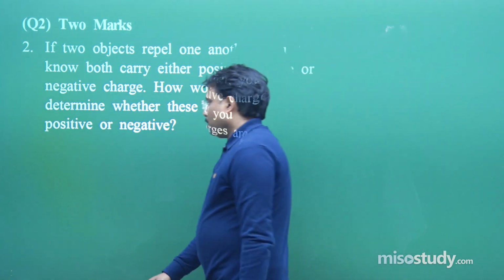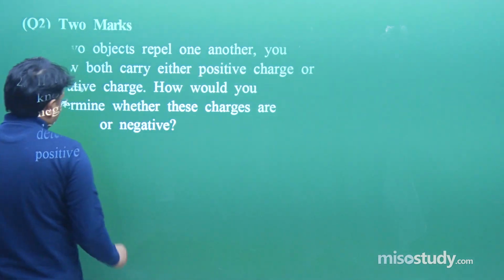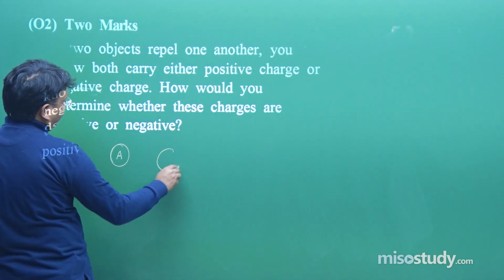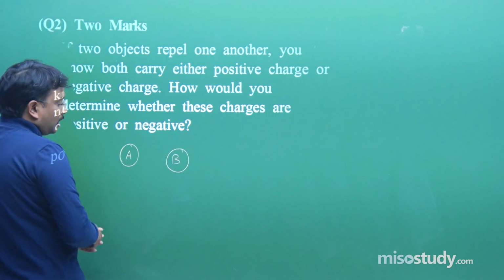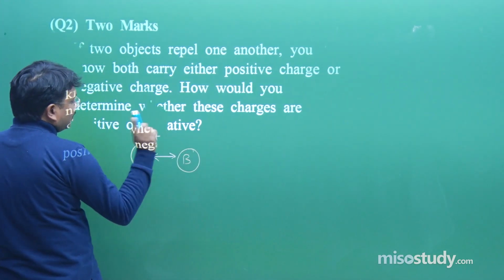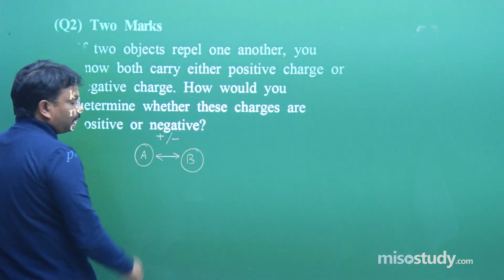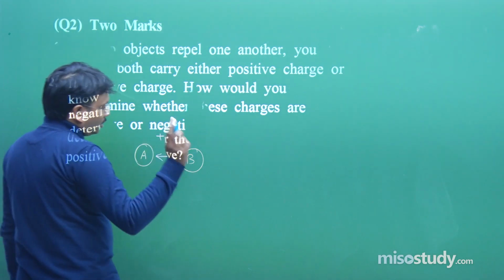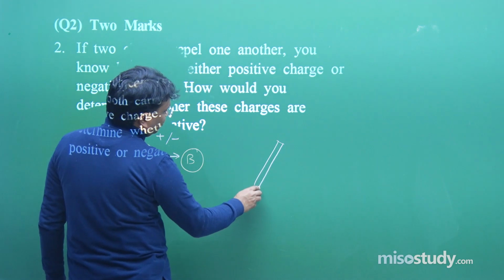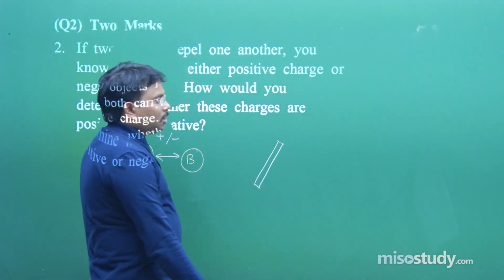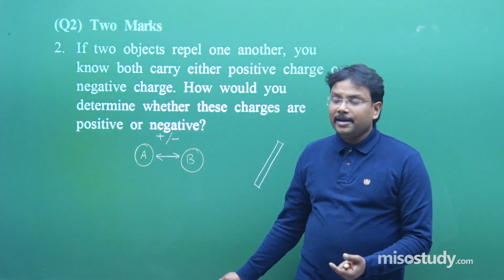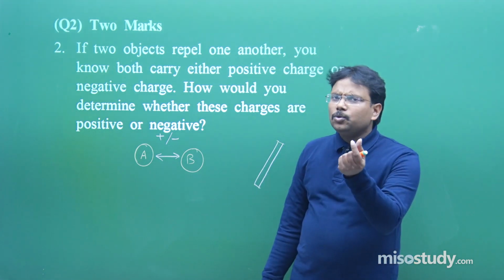So, object A, object B, they are repelling each other. Either they are positively charged or negatively charged. We have to find out. Now, do one thing, take a rod, listen carefully. For 2 marks, you have to simply draw this simple diagram, fine, and then write down 2 or 3 lines.